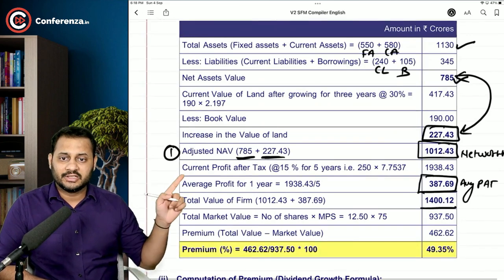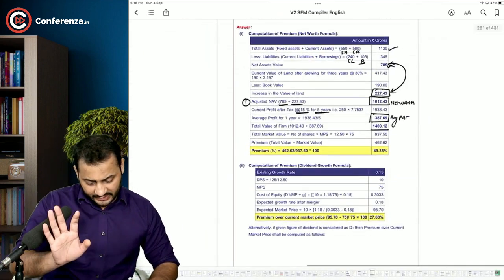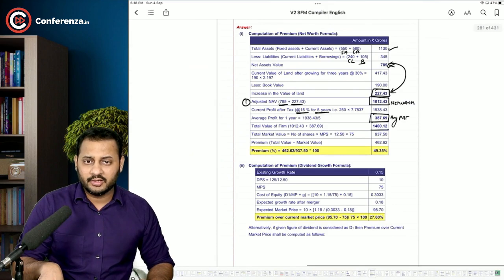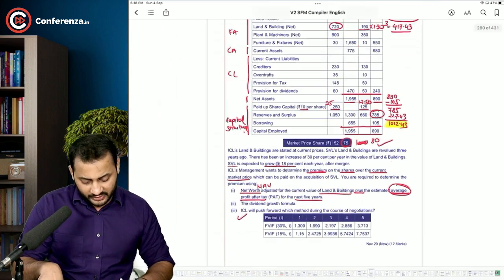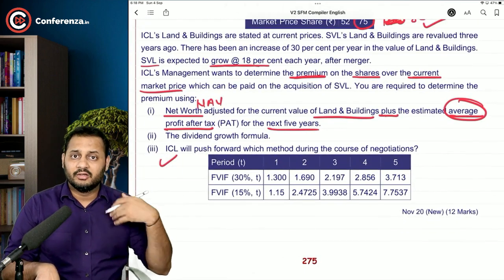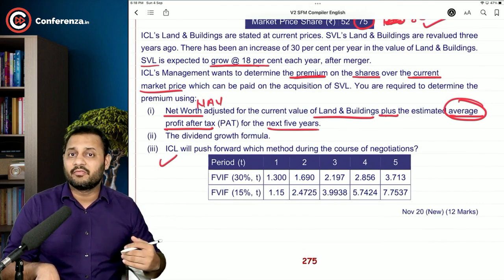And then the question says, what is the current profit after tax, at 15% for 5 years. Okay, that's my mistake. One mistake is done here. I should have taken the present value annuity factor, which is already given in the question. I didn't look at this, and I calculated it like that, which was clerical work, calculating every profit after tax.